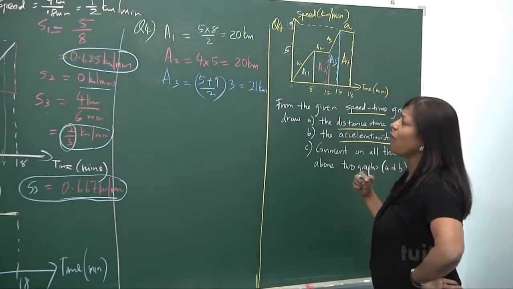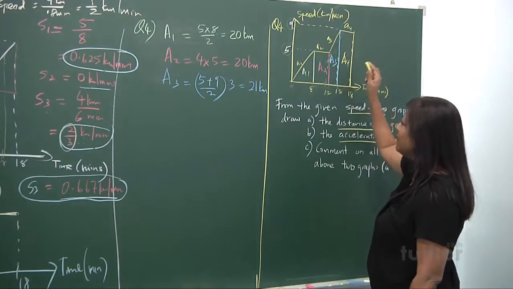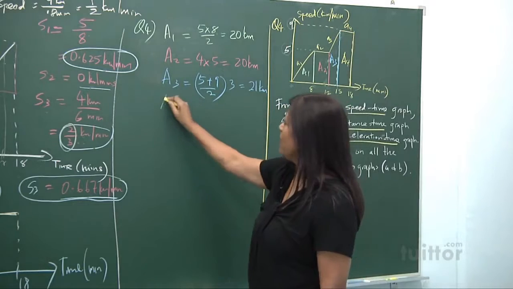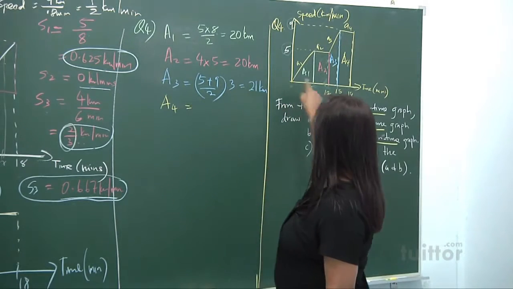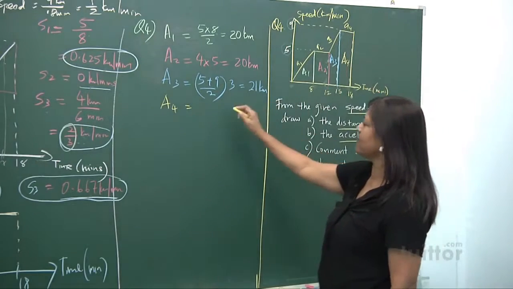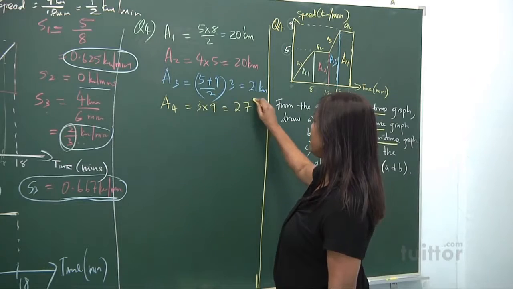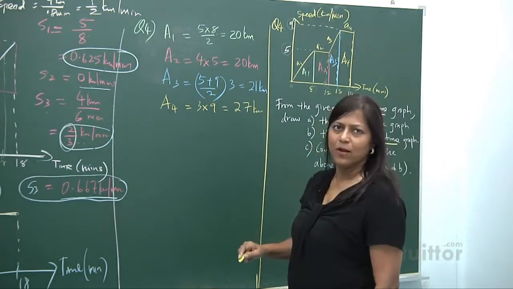What about A4? A4 looks like a decent rectangle. So A4, this is 3, length times breadth, and the height is 9. 3 times 9. So that's 27 kilometers traveled.